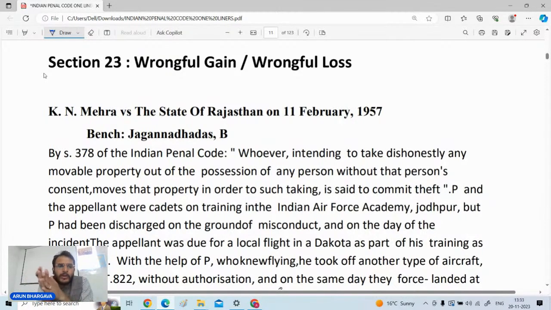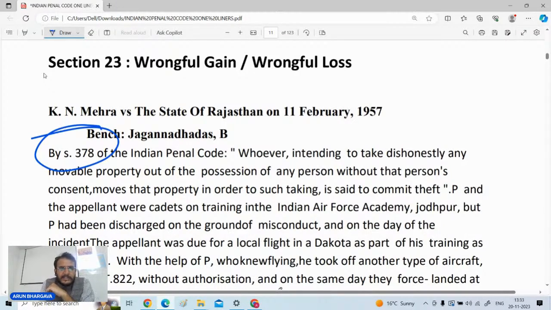And a very, very important judgment on section number 23 is K.N. Mehra versus State of Rajasthan, 1957, Supreme Court, whereby two cadets of the Indian Air Force took an aircraft from Jodhpur to Pakistan, and they landed that aircraft in Karachi. So they had caused a wrongful loss to the Indian Air Force, and they were liable for the offense of theft.